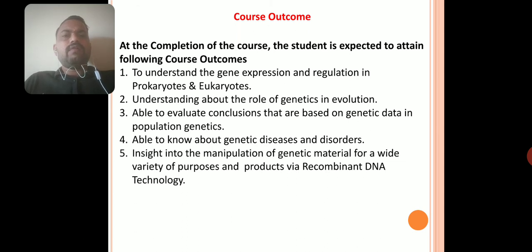Third, to be able to evaluate conclusions based on genetic data in population genetics. Fourth, to know about genetics, genetic diseases and disorders. Last, insight into the manipulation of genetic material for a wide variety of purposes and products via recombinant DNA technology.